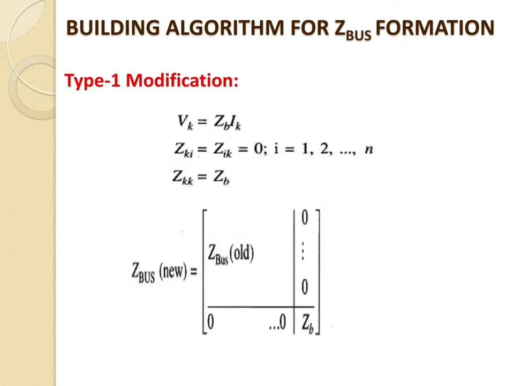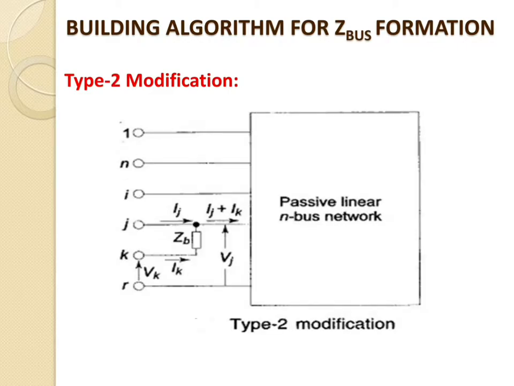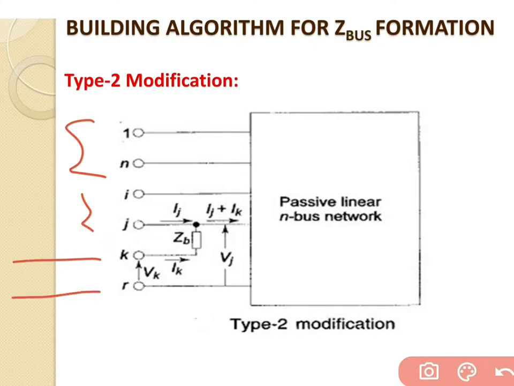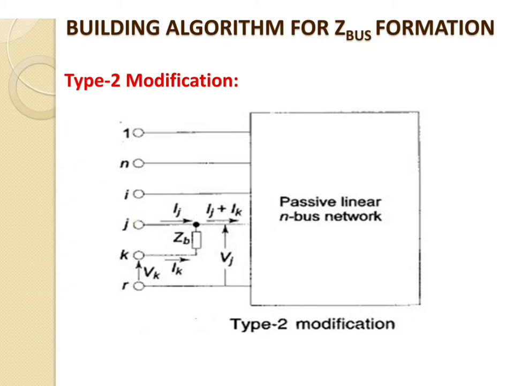So now we will go for the figure. The figure shows the type 2 modification of a passive linear n bus network. In that case 1 and i, j stand for the old buses, k stands for the new bus, and r stands for the reference bus. We have to connect the Zb across the new bus, that is k, and one old bus, that is j. Across that we connect one self impedance, given by Zb.